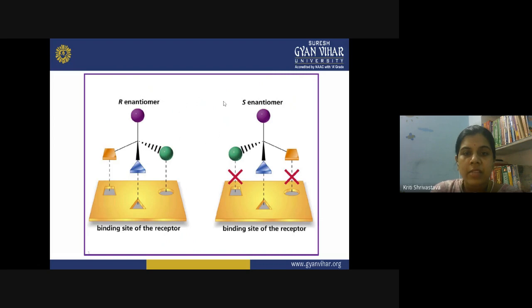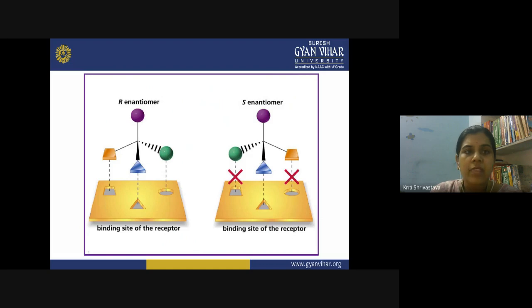These membranes have receptors, and if the drug molecule is oriented in a particular configuration, it can attach to the binding site of the receptor on the cell membrane. But if the configuration is changed, like in the case of the S enantiomer, the molecule cannot bind itself to the receptor site.